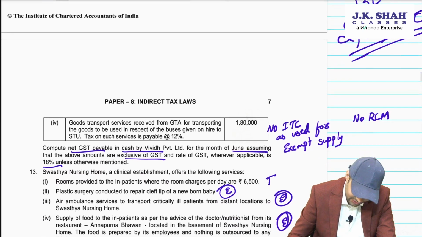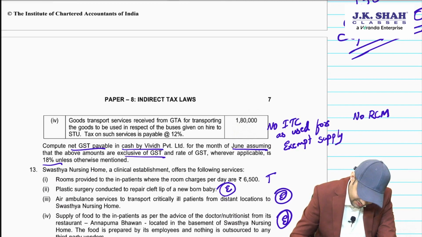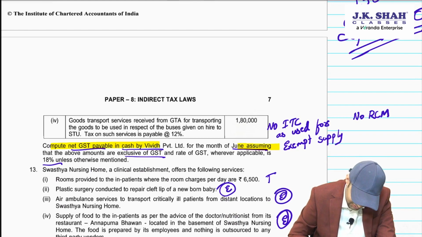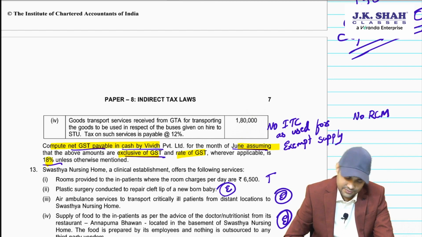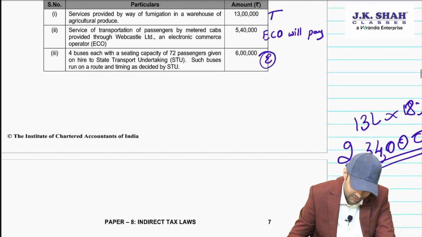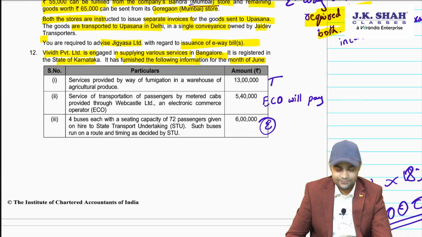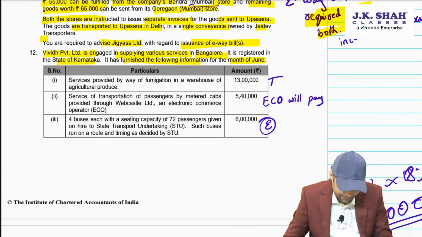Being clear of what has to be calculated is very important. Calculate net GST payable for June, assuming that all amounts are exclusive and rate wherever not mentioned is 18%. Okay. Now we know what we have to calculate. Net GST payable. Let's see.